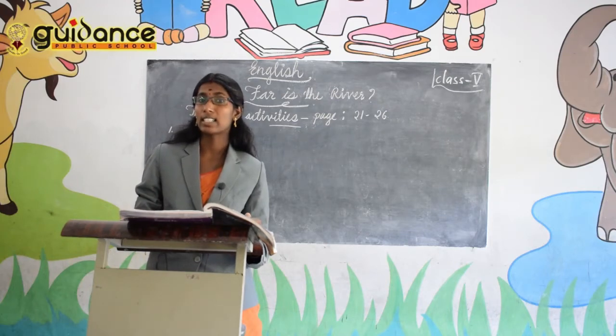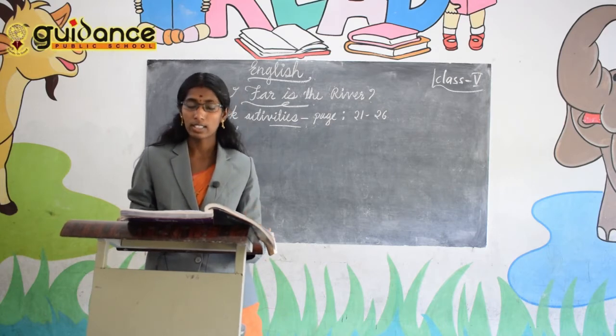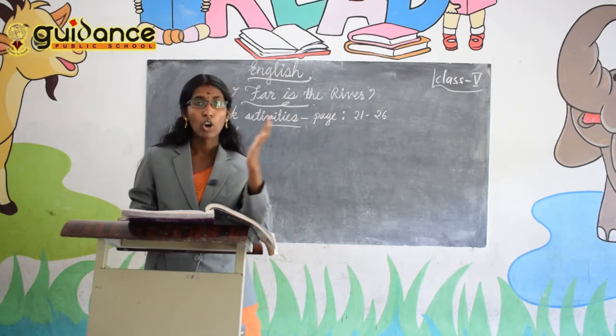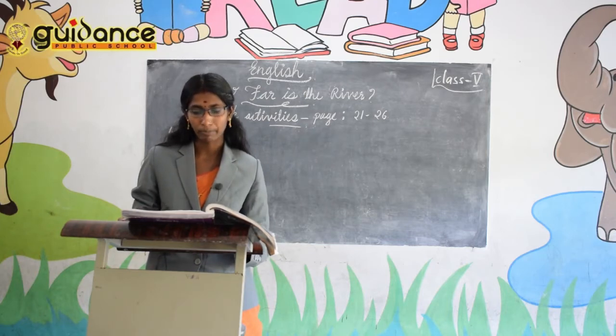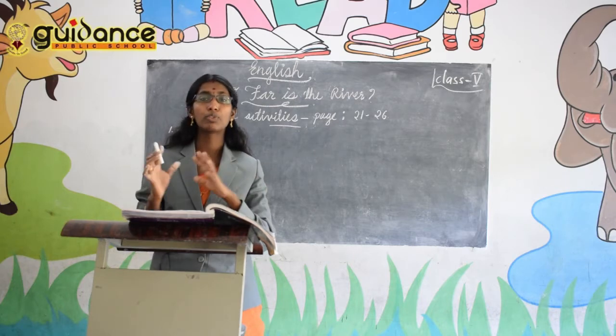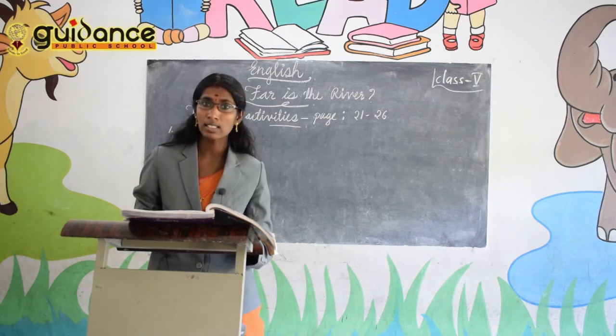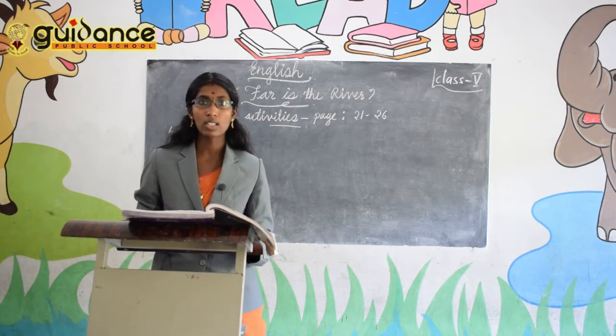Then the fifth one, the color of his hair. Is the story telling the color of the boy's hair? Yes, the brown color, isn't it? So the sentence is right. Then sixth one, whether he wore shoes. Why he isn't wearing shoes, why he is barefoot. It's true. Then seventh one, the details of the meal. What food items he has in the home to eat. Whether the story tells it. Yes. So the sentence is true.